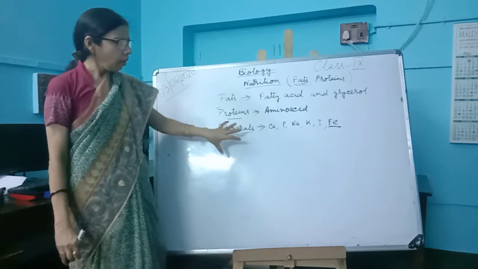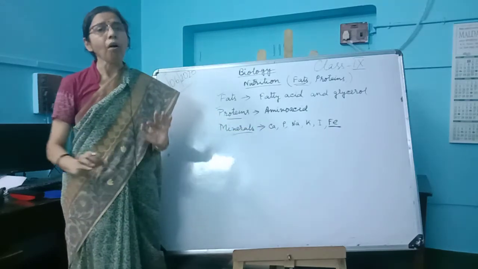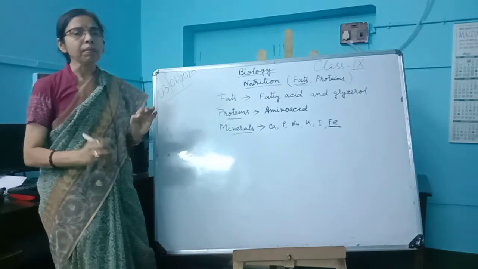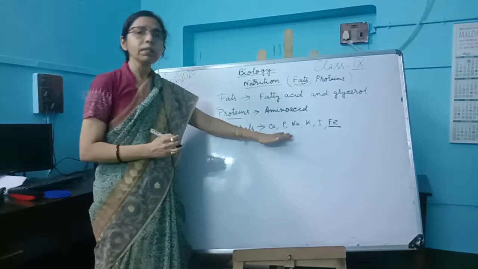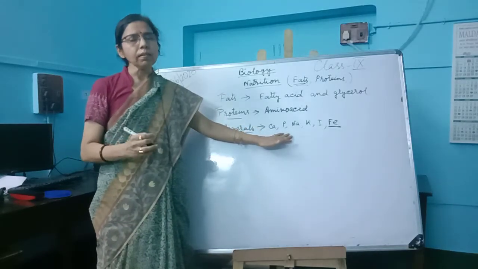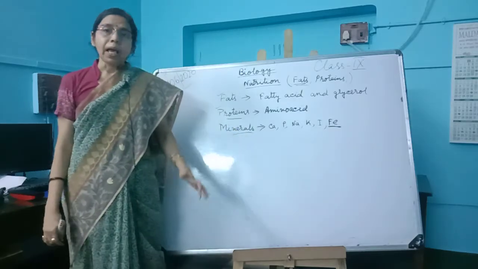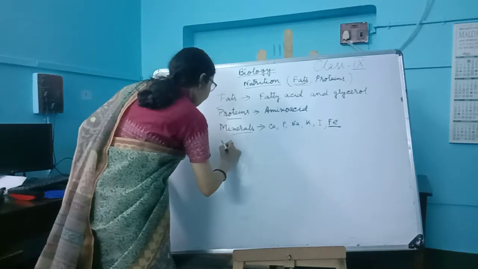So in this way, our body requires a number of minerals. Though they are required in small quantities, if there is a deficiency of minerals, it results in a number of disorders in our body. And last we get the vitamins.